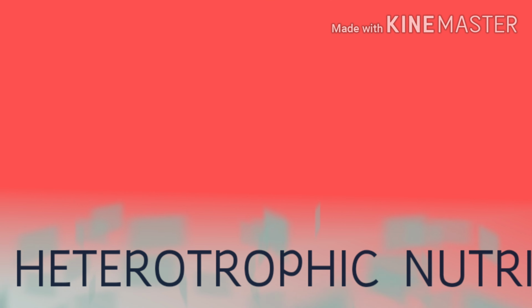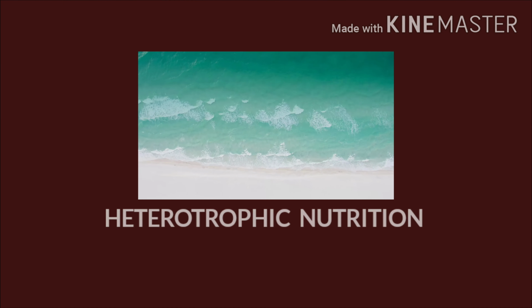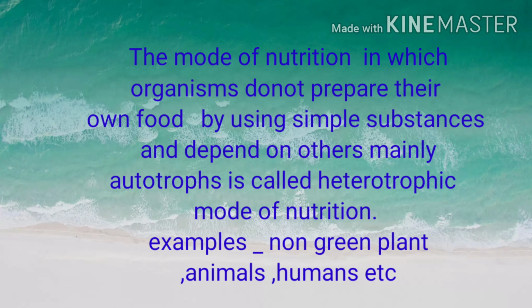Our next topic is the heterotrophic mode of nutrition. So let's see what it is. In the heterotrophic mode of nutrition, organisms do not prepare their own food by using simple substances like the autotrophs, and they depend on others, mainly on autotrophs, either directly or indirectly.